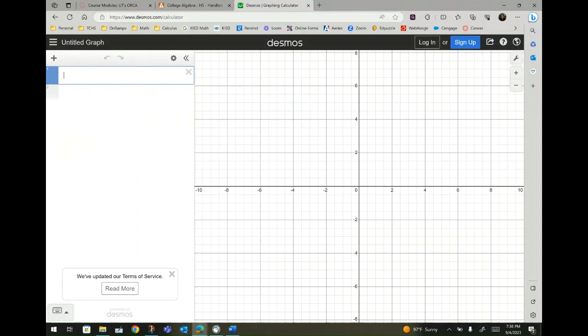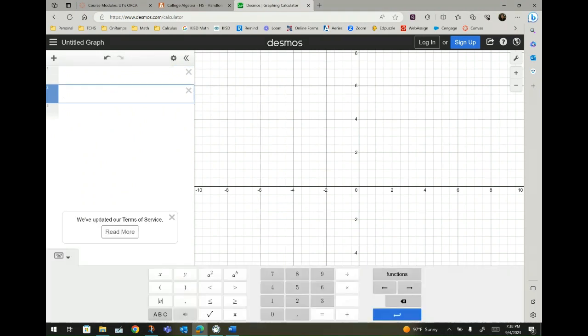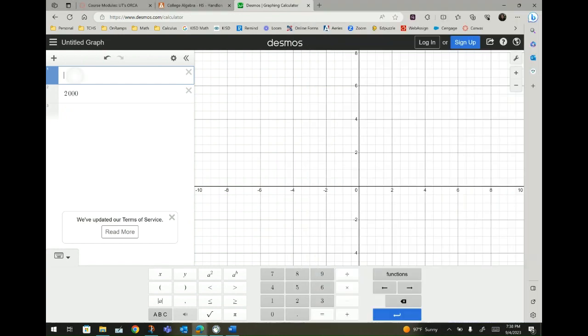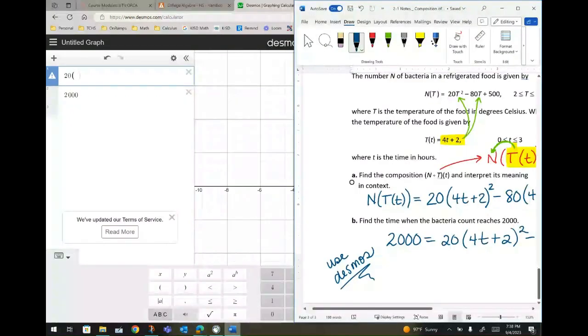So on this side, you would type the equation, and then you would set it equal to 2,000 right over here. And when you do so, you're going to find the intersection of the points. Let me see if I can do this. 20, open parentheses, 4t plus 2, all squared.